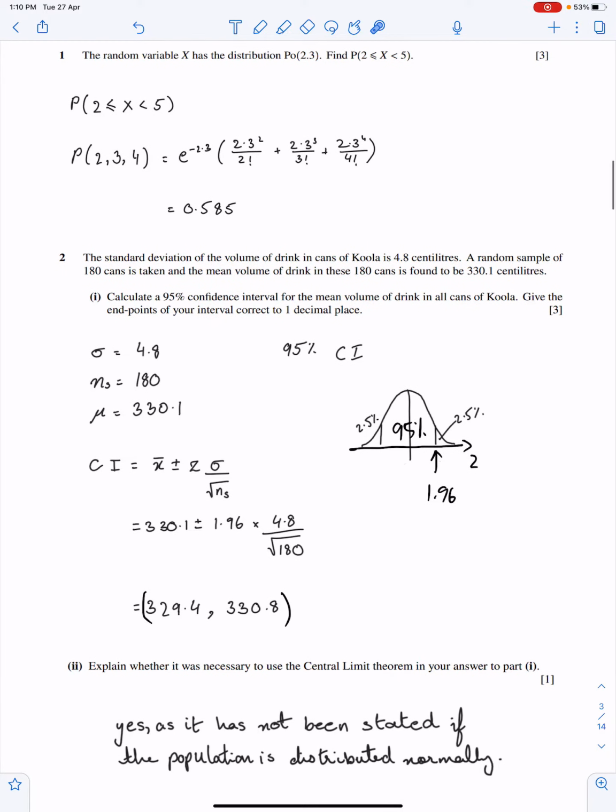Explain whether it was necessary to use CLT in your answer to part 1. Yes, because it has not been stated that the population is normally distributed. Because the population is not normal, not stated.